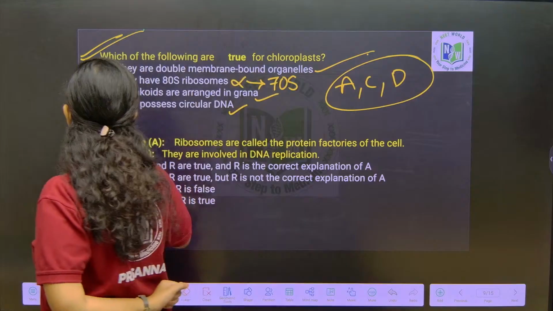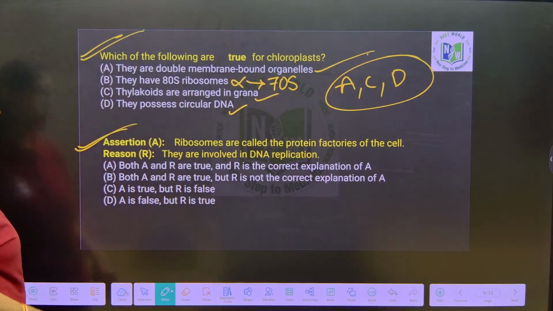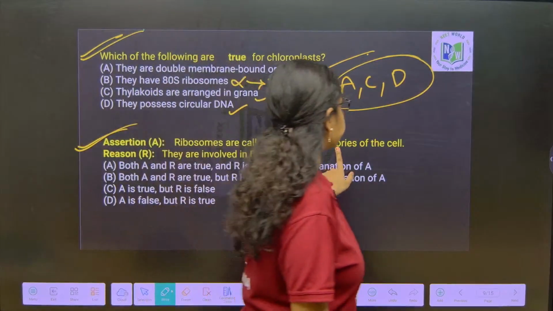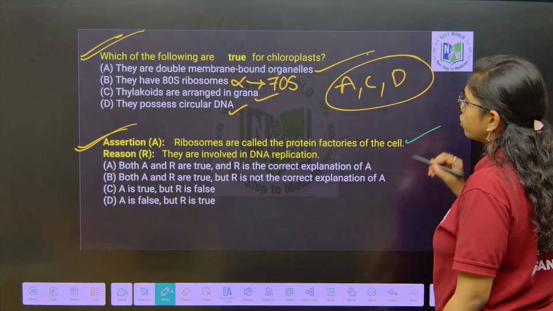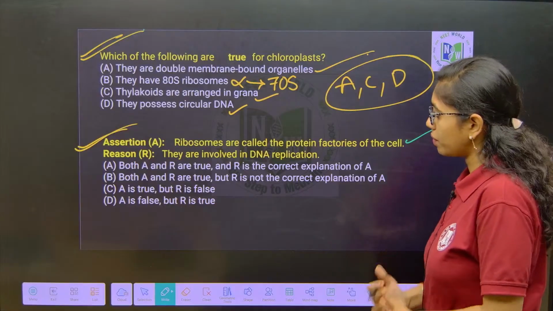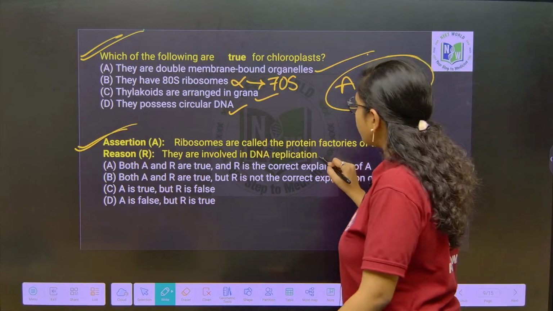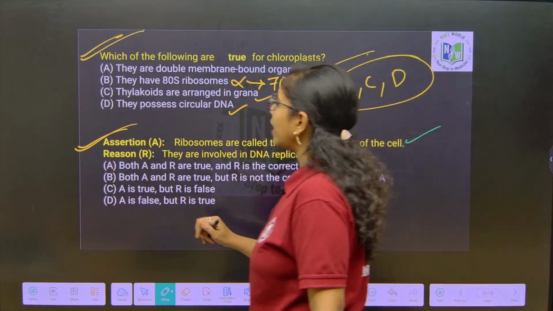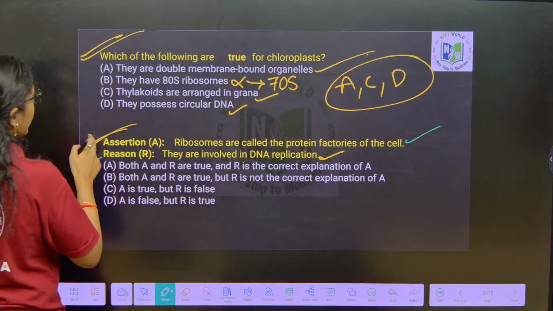Next you look into assertion reason type of question. Ribosomes are called protein factories of the cell. Correct, right? Ribosomes are called protein factories of the cell. In reason, they are involved in DNA replication. Okay, reason he is mentioning they are involved in what? DNA replication.